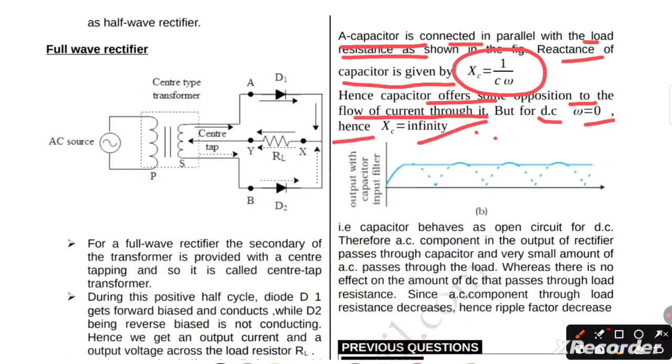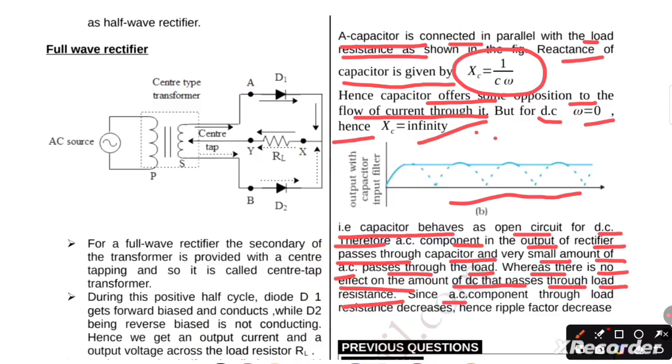That is, the capacitor behaves as an open circuit for DC. Therefore, the AC component in the output of the rectifier passes through the capacitor and only a very small amount of AC passes through the load, whereas there is no effect on the amount of DC passing through the load resistance. Hence the AC component through the load resistance decreases, and the ripple factor decreases.